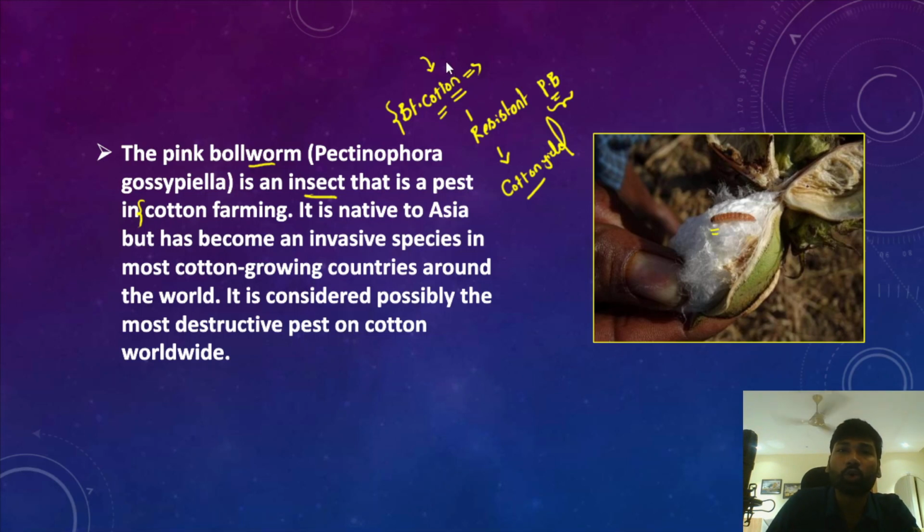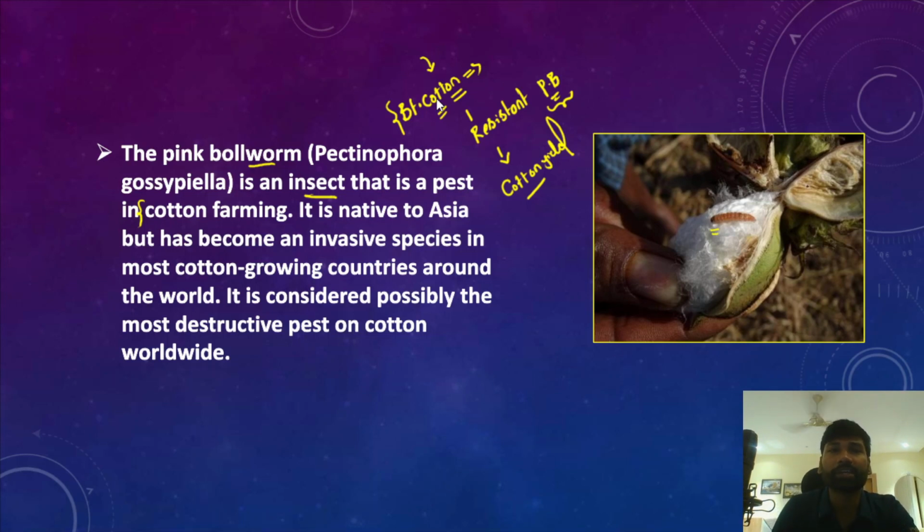Please also understand, BT cotton is the only genetically modified crop variety that is introduced in India. Even though there were BT mustard and BT brinjal varieties, they have not yet been given approval for large scale commercial cultivation in India.